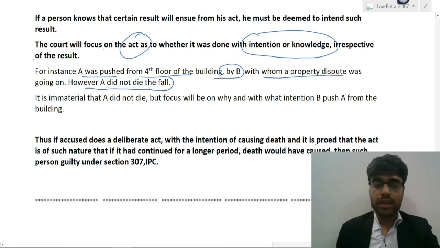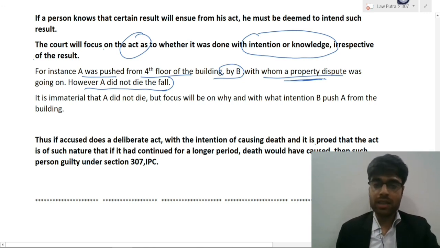Now, in this case, what will the court see? The court would first of all see whether there was an intention to murder A. So yes, because the property dispute was going on, there was intention. Second is whether the act was sufficient to cause death. So yes, under the ordinary circumstances of a case, pushing a person from the fourth floor would kill a particular person. And if you see the definition of section 300, in that the third clause states that the act of causing death or bodily injury must be sufficient in the ordinary course of nature to cause death.